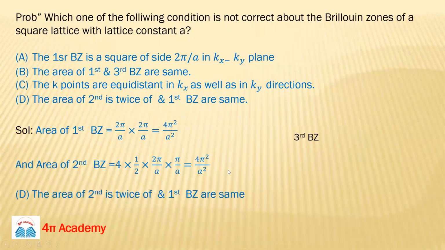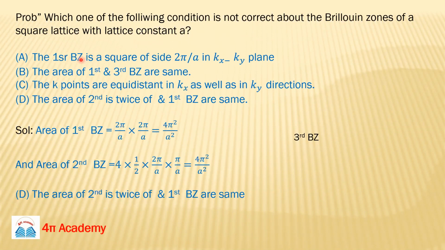So now we will see how we can solve a problem based on this Brillouin zone concept. So this is a problem. Which one of the following conditions is not correct about the Brillouin zones of a square lattice with lattice constant a? Okay, so these 4 conditions are given to us, and it's for a square Brillouin zone in a square lattice.